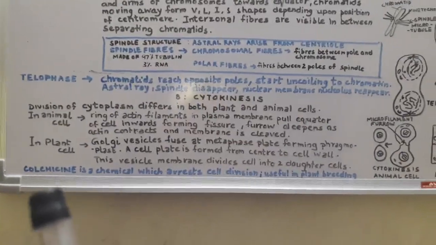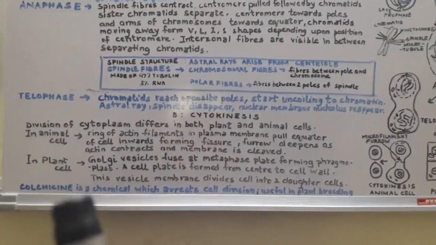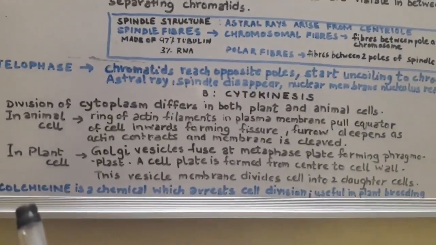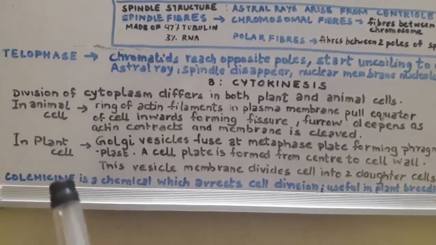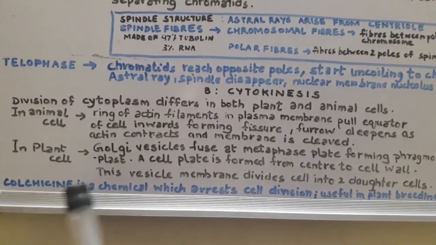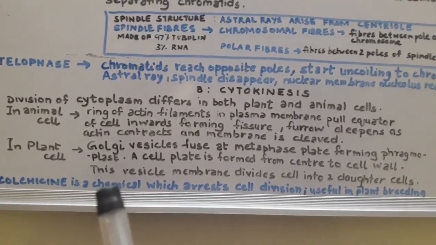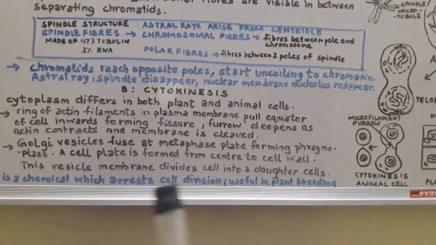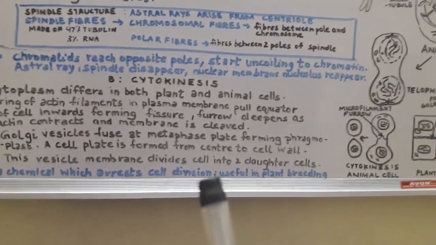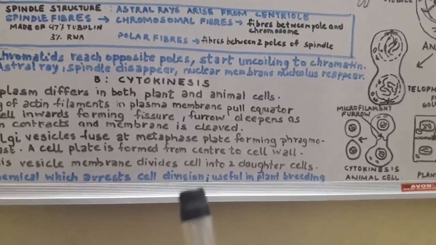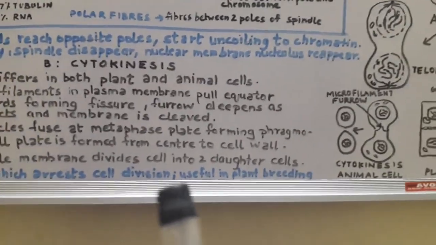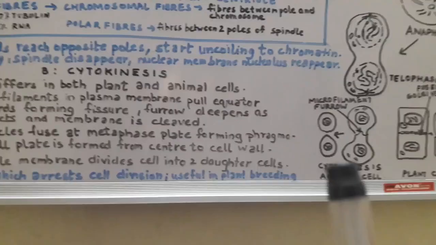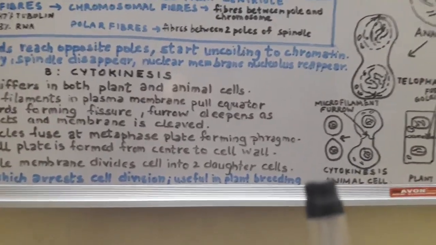Now in case of plants, cell division can be arrested artificially by the use of a chemical called colchicine, which is obtained from a plant called Colchicum. This chemical is used to arrest cell division. Arresting of cell division mainly occurs after the duplication of DNA in the S phase. This is a useful process in plant breeding, wherein the breeders may get polyploidy.